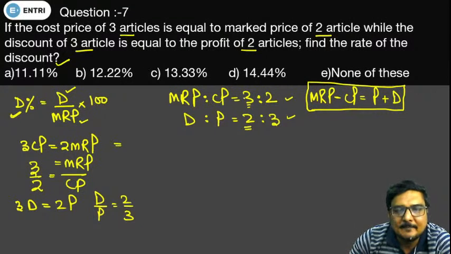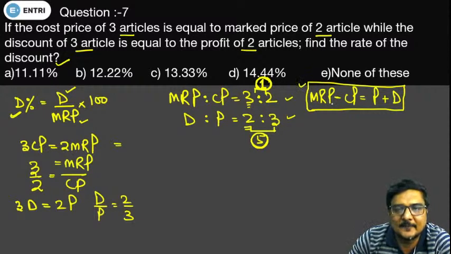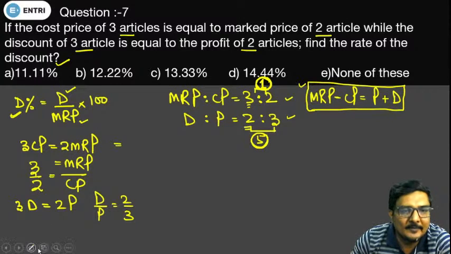What we are seeing is the difference between marked price and cost price is given by 1. Okay, and the sum of discount and profit is given by 5. So this is the difference in these 2 ratios, which is not good. Okay, what we have to do? We have to make these 2 values the same. As we know, the difference of marked price and cost price is equal to the sum of profit and discount. Okay, so what will we be doing?